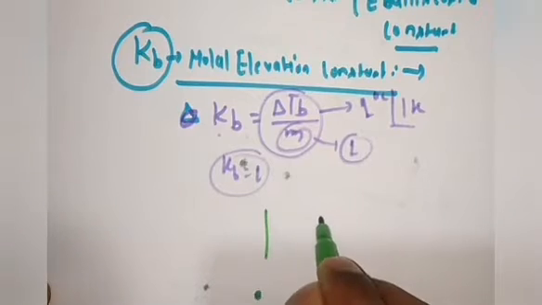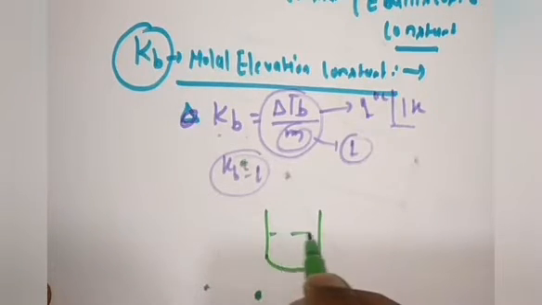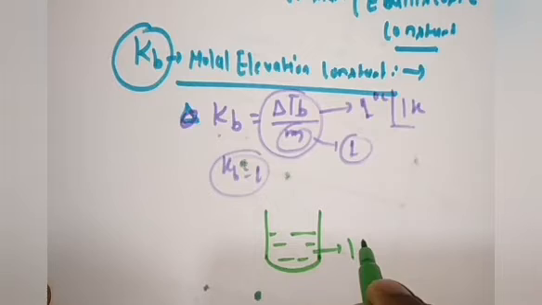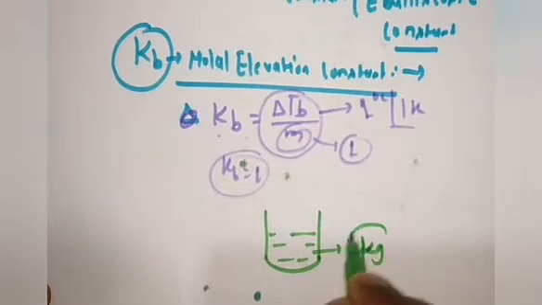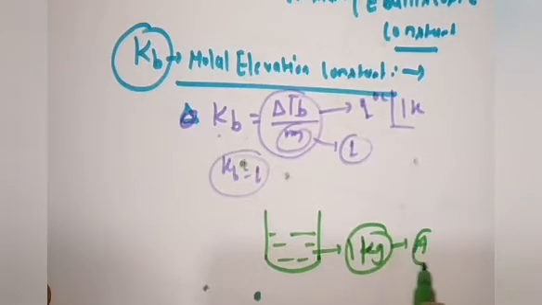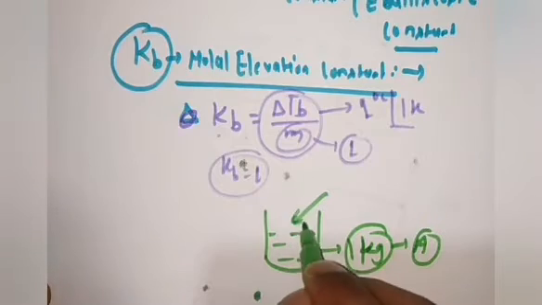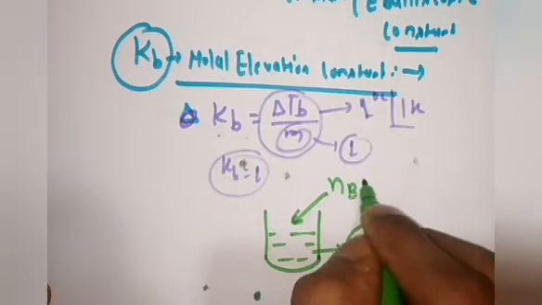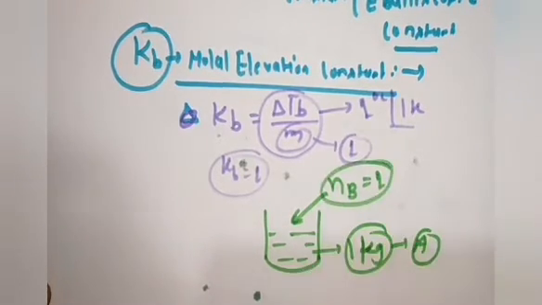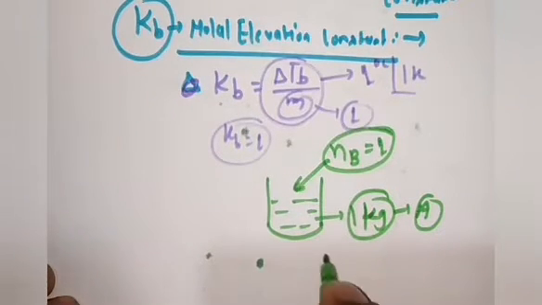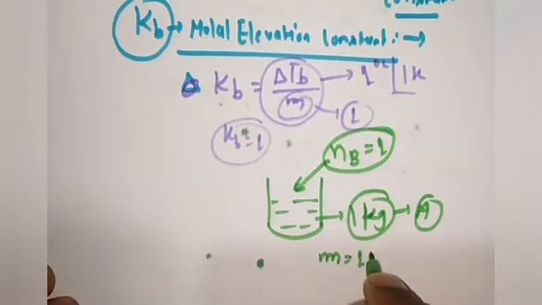You can define the ebullioscopic constant this way: if you take the solvent as 1 kg and add 1 mole of non-volatile solute, then the molality of the solution will be 1.